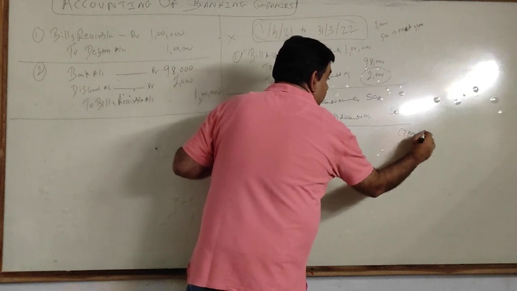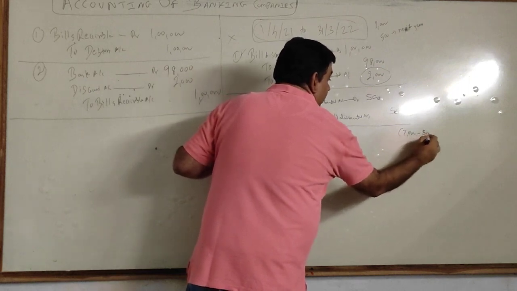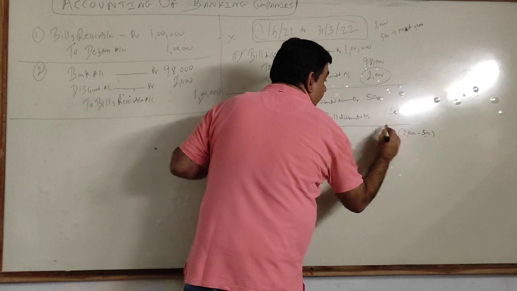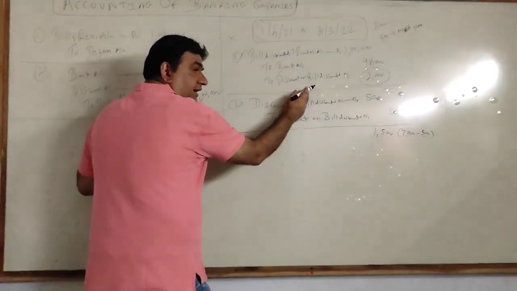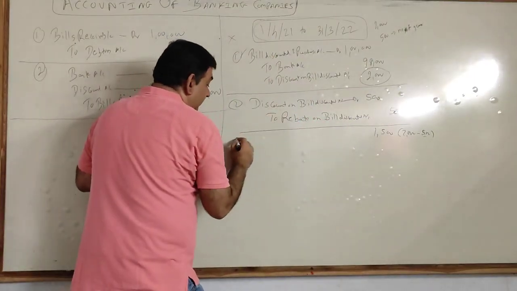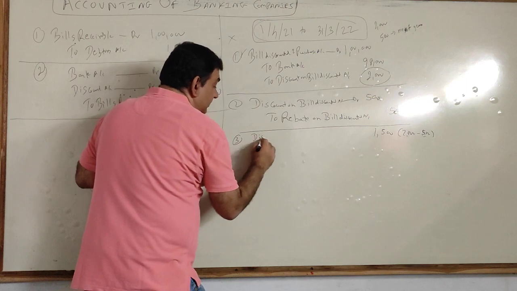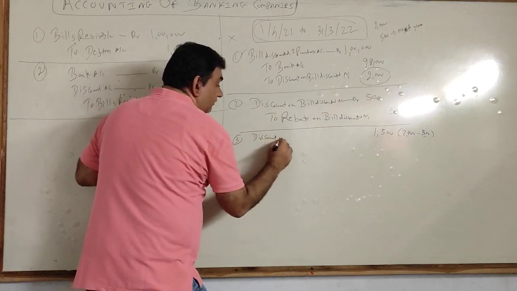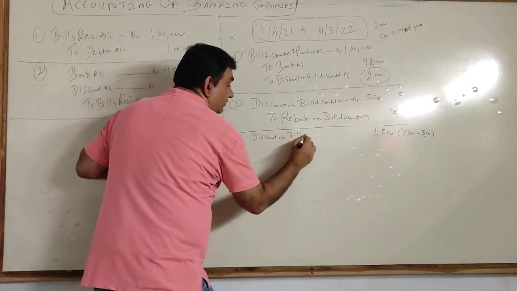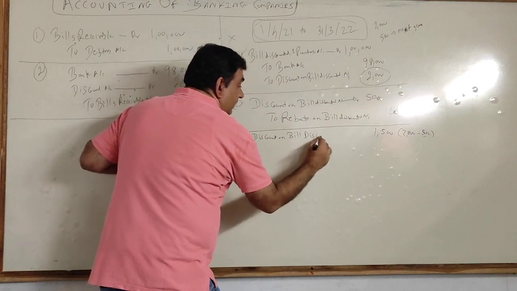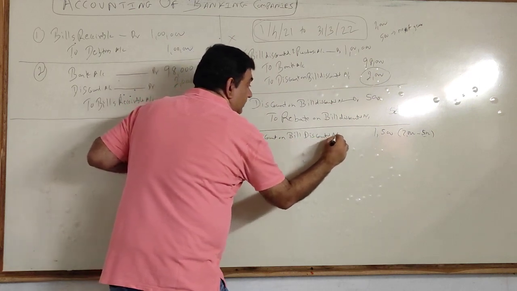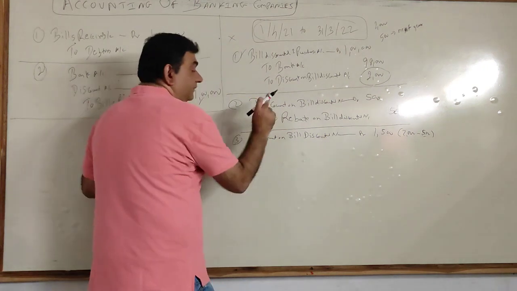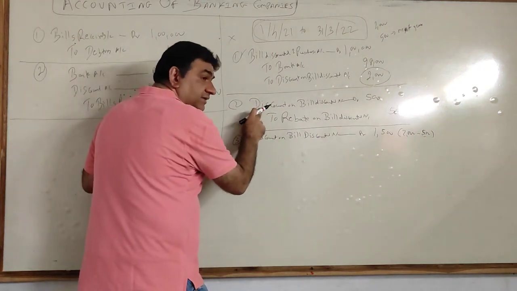So this 1500 is my final income. So what I will do, I will debit discount on bill discounted. For the bank, it is an income.